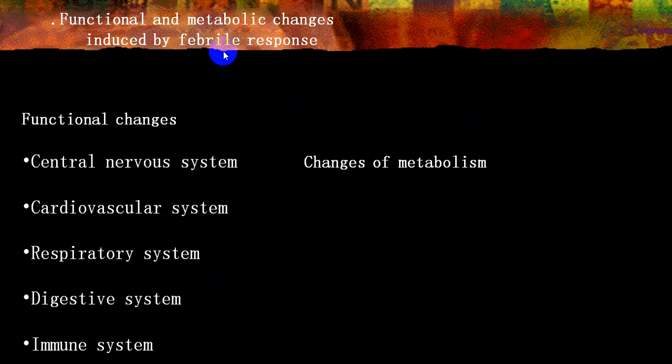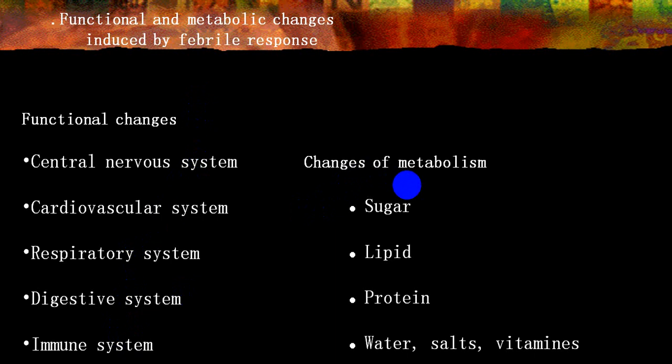If the temperature is elevated above 104, 105, at that particular level you will start getting changes in the central nervous system, cardiovascular, respiratory, digestive, and immune systems, as well as metabolism, and this will start producing effects on the body. In metabolism, you will have an effect on sugar, lipids, protein, water, salt metabolism, and even vitamins.